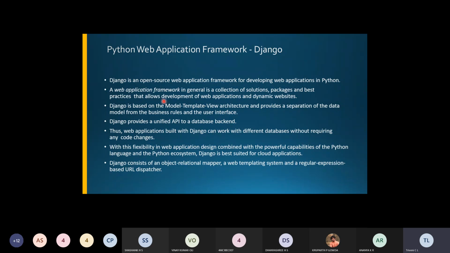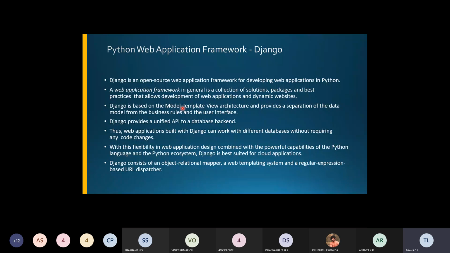Now, Django is based on what? It is based on the model template view architecture. It provides a separation between the data model, the business data model, and the user interface. That separation can be obtained using Django. So it uses the model, template and view architecture. We'll try to take this one.